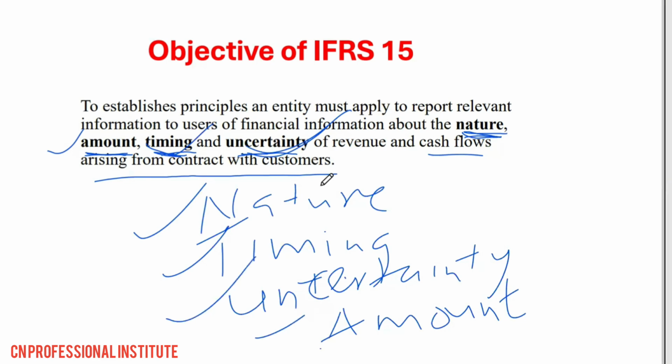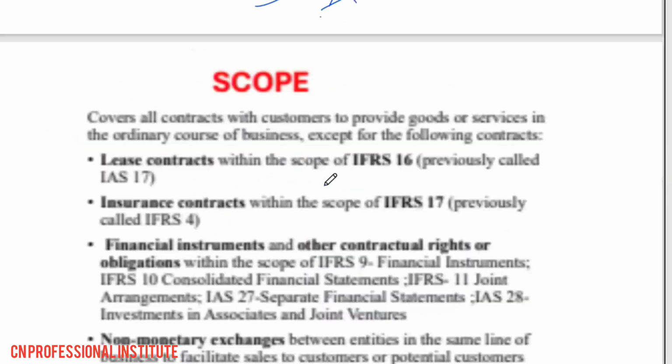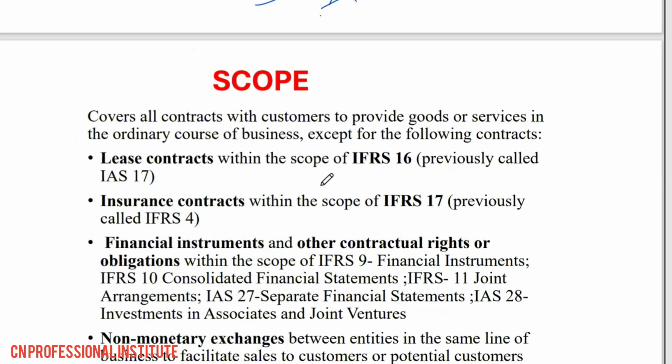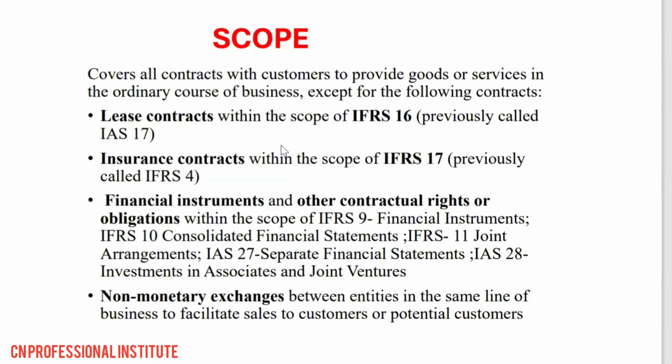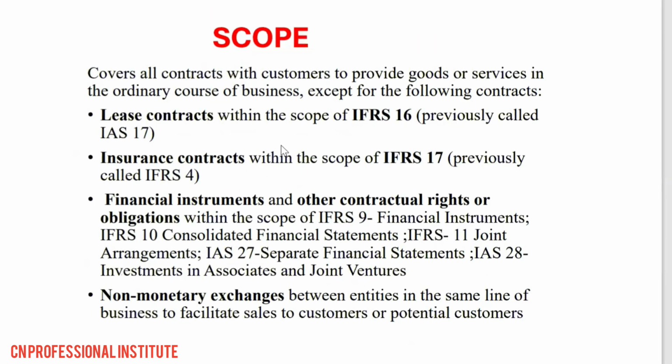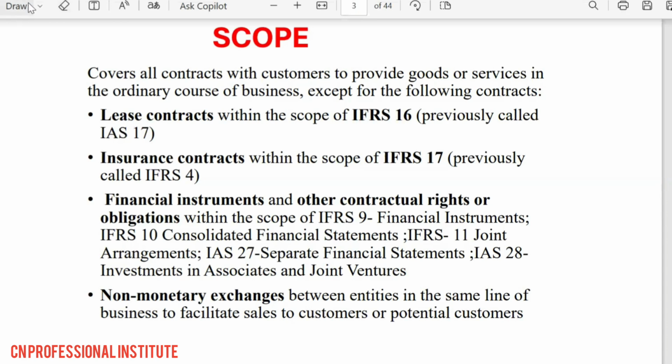Let's look at the scope of IFRS 15. What does it cover and what does it not cover? This standard covers all contracts with customers to provide goods and services in the ordinary course of the business, except the following contracts.